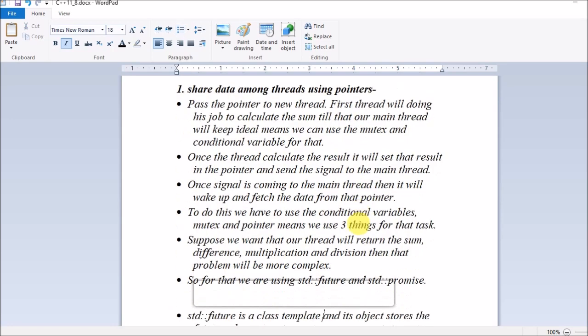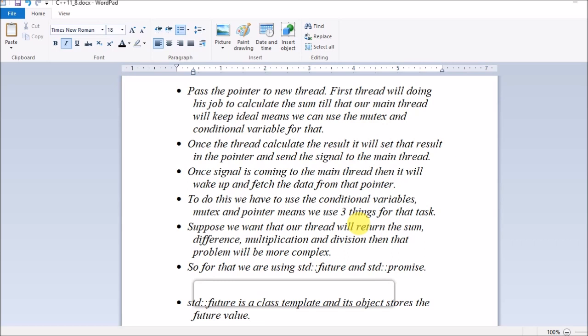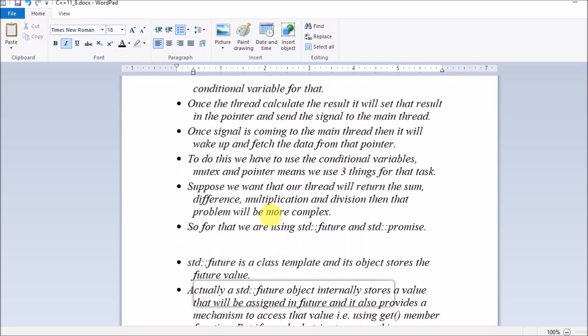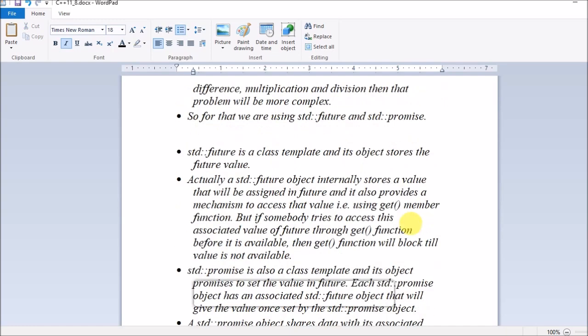But what if we want to do many complicated operations like difference, multiplication, division, sum, all these things? For that, guys, this concept comes into the picture: std::future and promise. Let's see one by one what it is. Again, this is a concept, so please understand it. You can go through it 2-3 times to understand it better. I have made notes for that, guys.